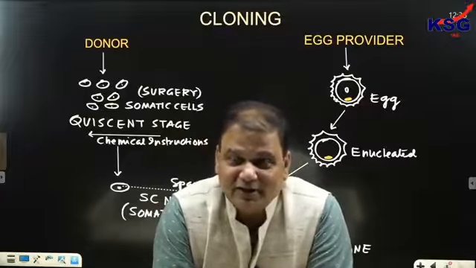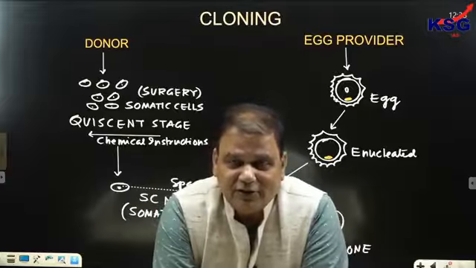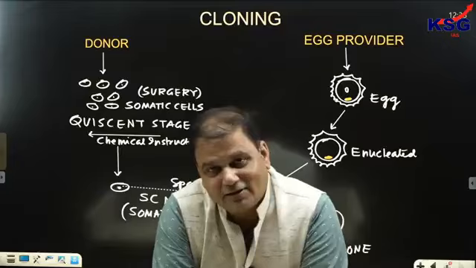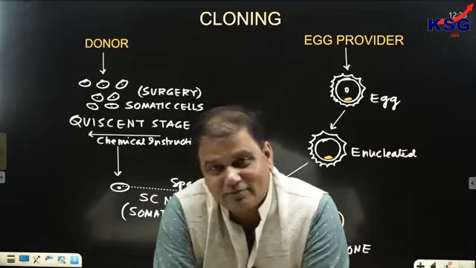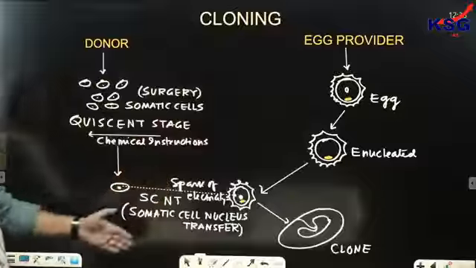So it means what? It means that a girl child can be an exact clone of the mother, but a boy child cannot be an exact clone of the father because the mitochondria is not the same. Is that clear? Mitochondria is not the same.